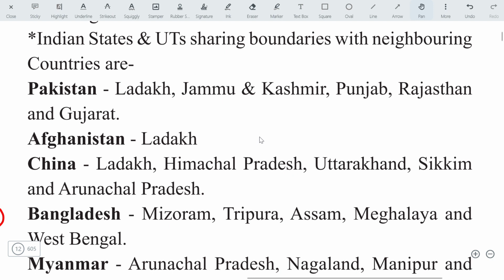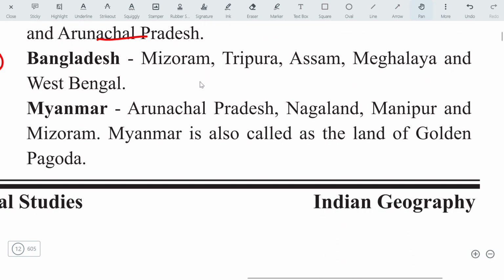From Pakistan, there are a few states which have a boundary, like Ladakh, Jammu Kashmir, Punjab, Rajasthan, and Gujarat. By Afghanistan, it is only Ladakh. From China, Ladakh, Himachal Pradesh, Uttarakhand, Sikkim, and Arunachal Pradesh. Bordering states with Bangladesh are Mizoram, Tripura, Assam, Meghalaya, and West Bengal.